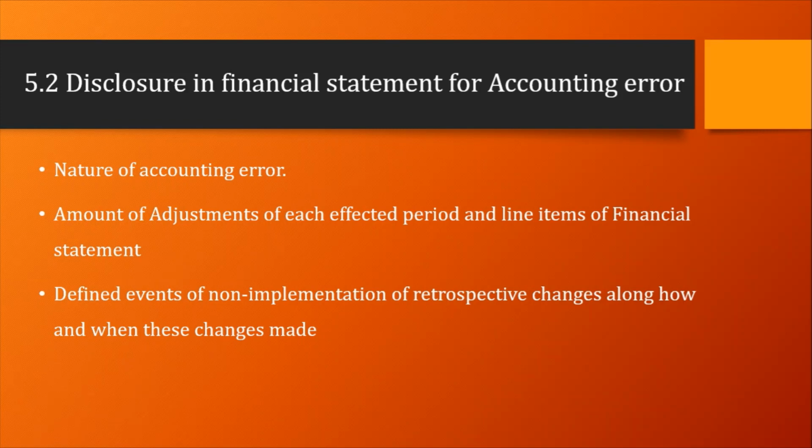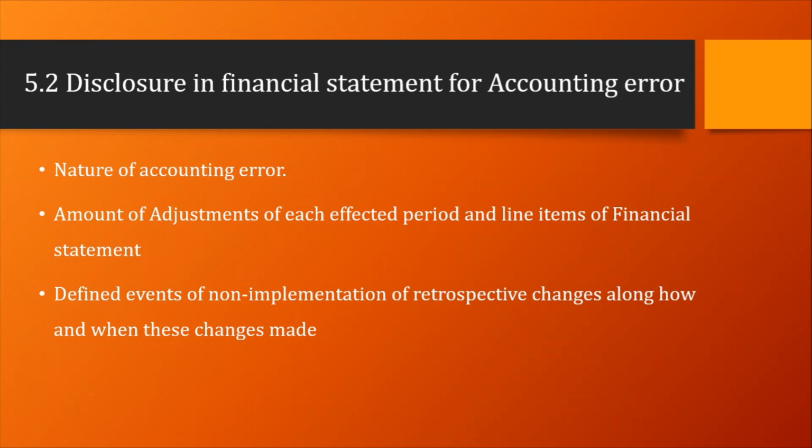And management has also to describe how and from when such error has been corrected. It has to specify the name and amount, and disclose the procedure management has followed for those corrections.